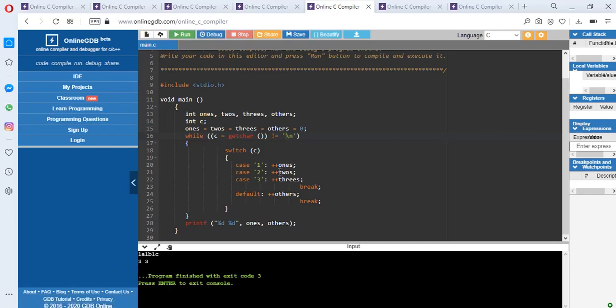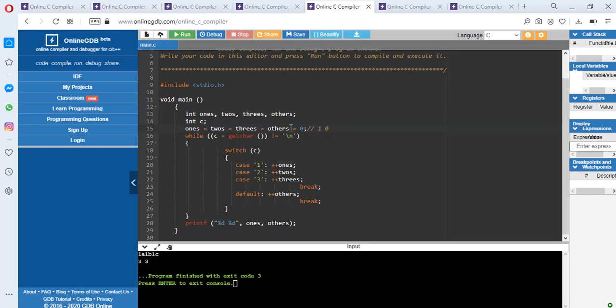How has it happened? The first time, 1 is checked: is 1 not equal to \n? True, so this 1 goes into the switch case, and all 3 are incremented. So the values of plus1, plus2 and plus3 are now 1, and others is 0. Now when a comes, what happens?